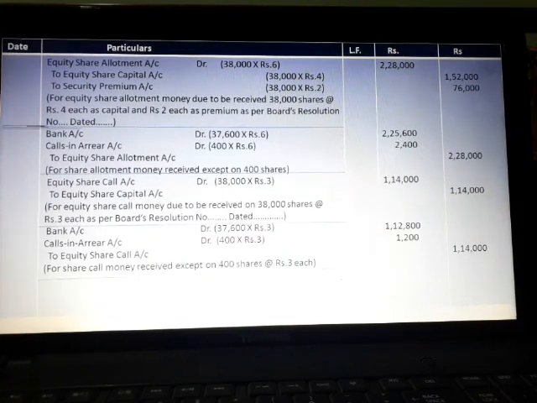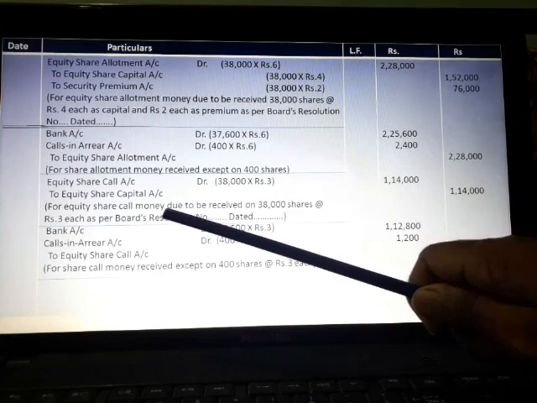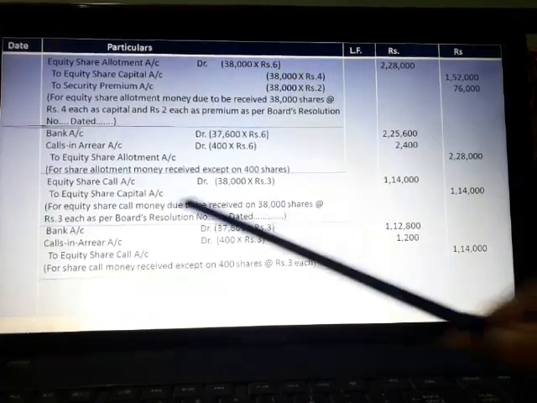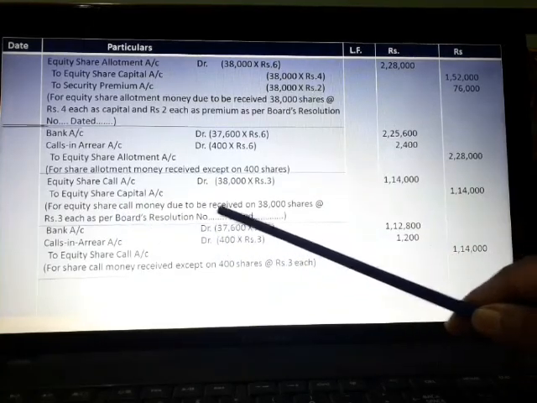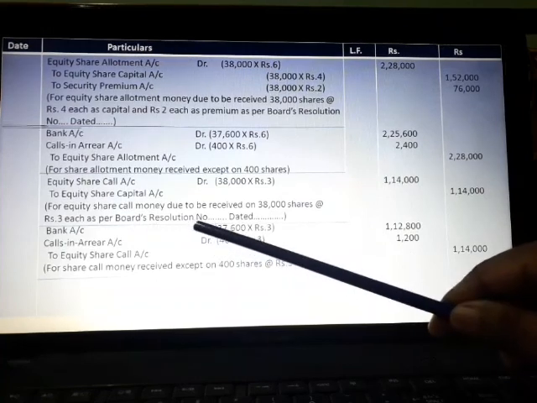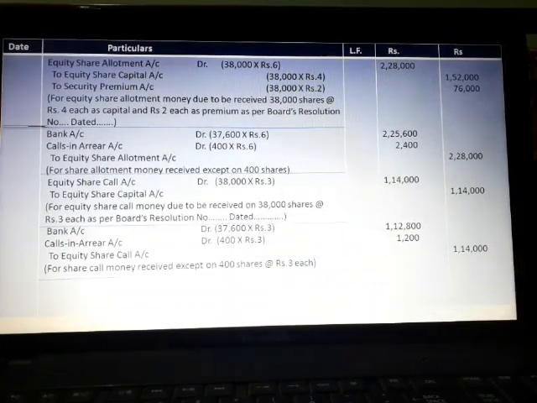Now come to the last installment, that is equity share call account at the rate of rupees 3. Equity share call account debit to equity share capital account 1,14,000, for equity share call money due to be received on 38,000 shares at the rate of rupees 3 each as per board's resolution number dated. Now this is our last entry.